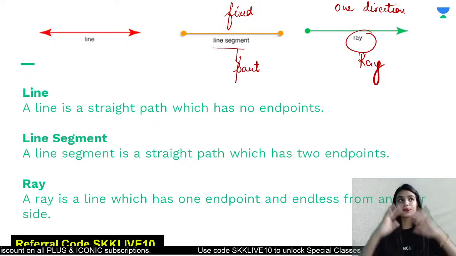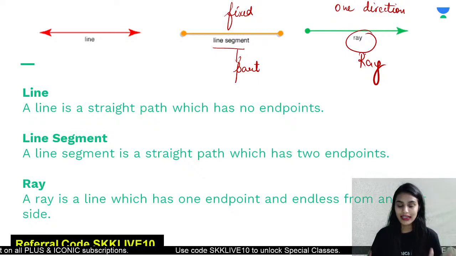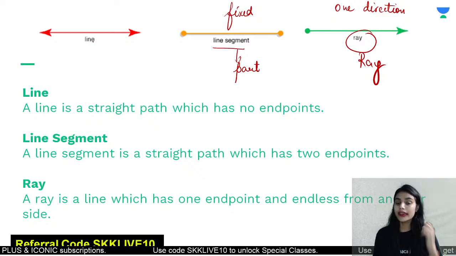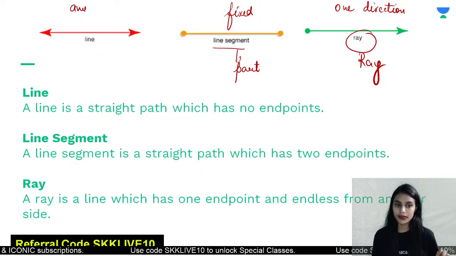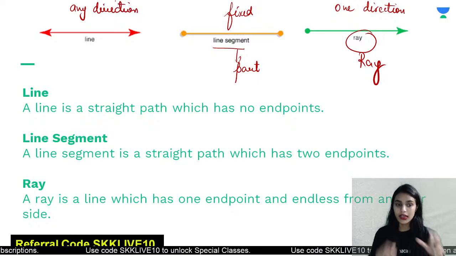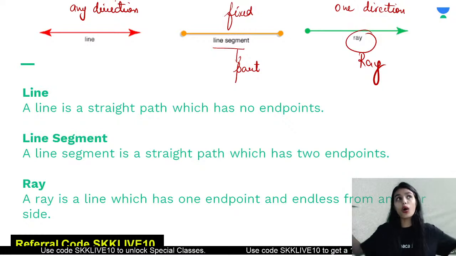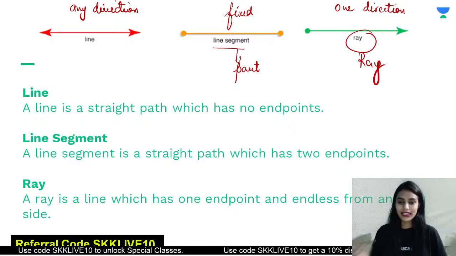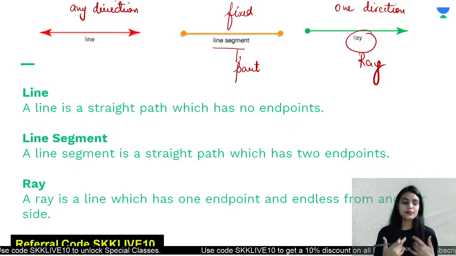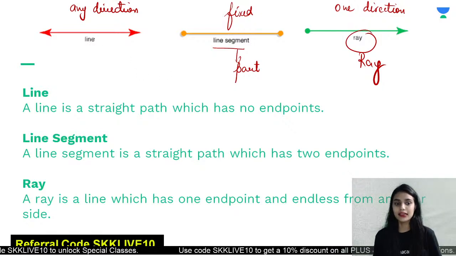But if we have a special, magical line which can be extended in any direction and can have any length, as small as this or as large as this, we call this a line. It can be extended in both directions.